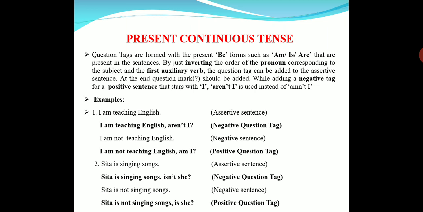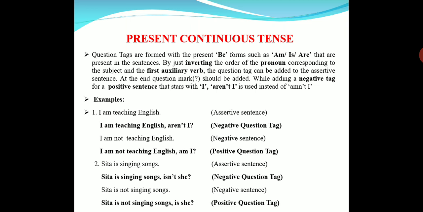We have to learn that much. Next, I'm not teaching English. This is the negative statement. For this, the positive tag, am I? Here we need not use are I or something like that. Am I? The exception is only for the negative tag, not for the positive tag.